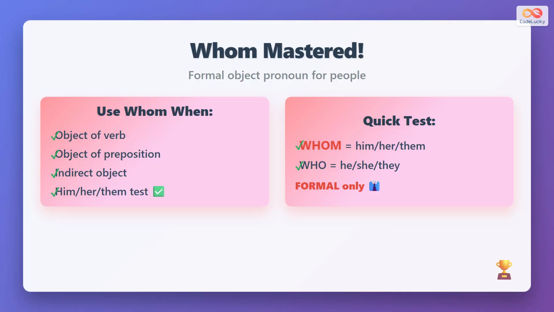Use whom as the object of verbs, prepositions, and indirect objects when referring to people. Remember the him, her, or them test for correctness. Whom is formal English and is used mainly in writing and formal speech.